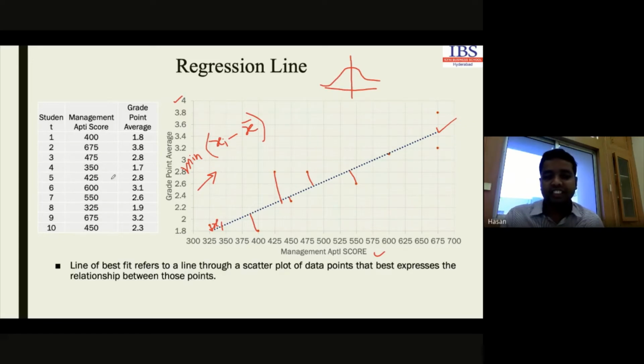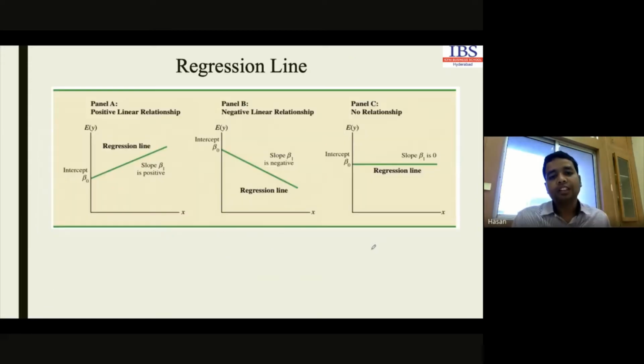Okay, so this line is known as the best fit, which refers to a line through a scatter plot of data points that best expresses the relationship between these points, how they are related, this grade point average and management FT, how they are related. This relation is expressed by a line. This particular line is known as the regression line. In this case also, like correlation, there may be positive, negative, or no relation between the variables.